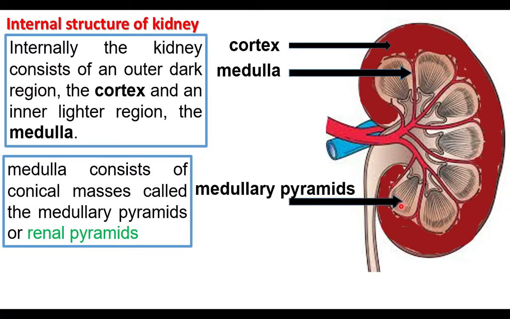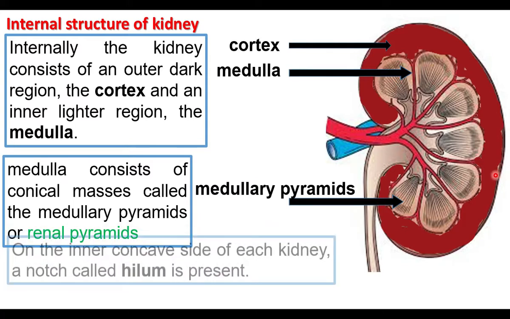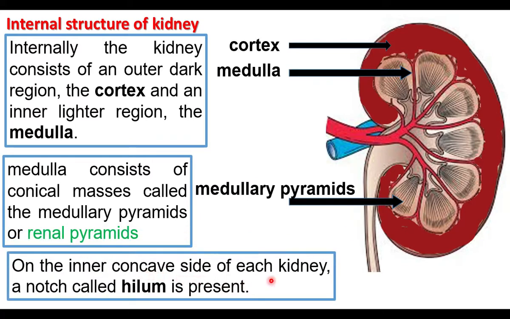This is a medullary pyramid. The inner part of the kidney is concave, the outer part convex. On the inner concave side of the kidney, a notch called the hilum is present. This is the hilum. The renal artery, the blood vessel carrying pure blood to the kidney, enters the kidney through the hilum. This is the renal vein. It brings the used blood out of the kidney, and this is the ureter. The ureter also leaves the kidney through the hilum.